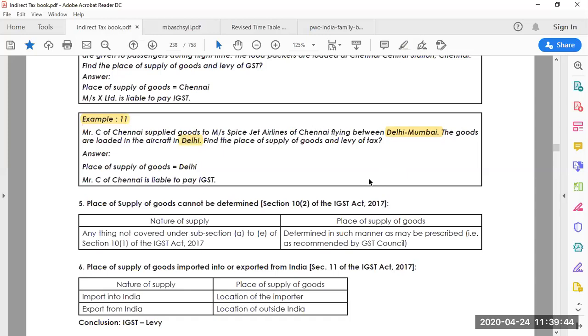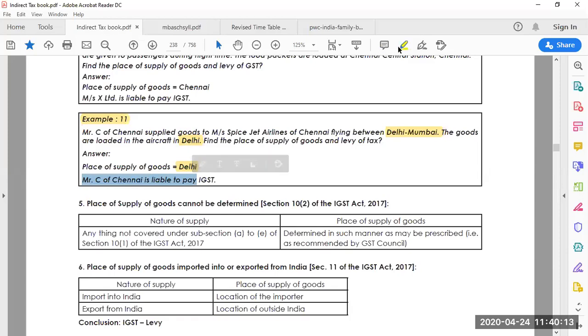So what is the place of supply of goods? The place of supply of goods will be, you could see here, Delhi, because where the goods have been loaded to the flight is considered the place of supply of goods. So what is the tax applicable? IGST, because Mr. C is in Chennai, agree?